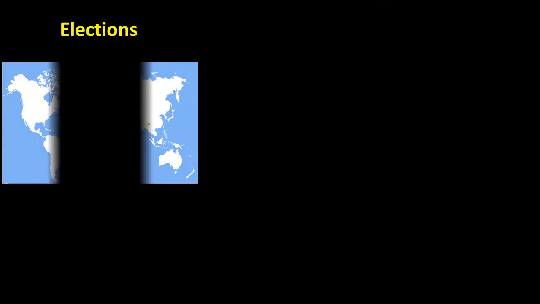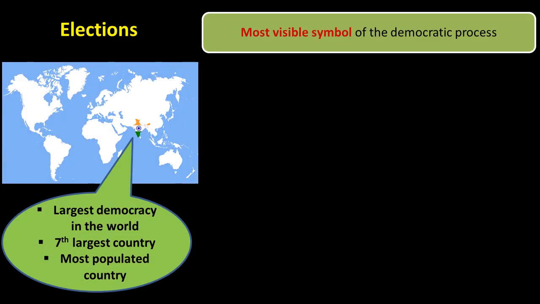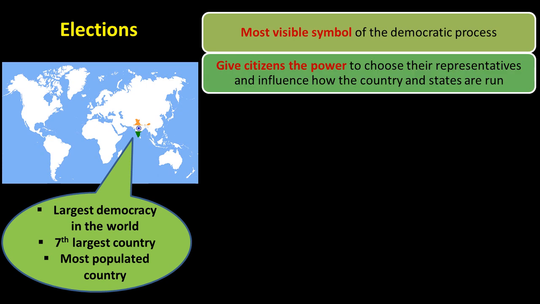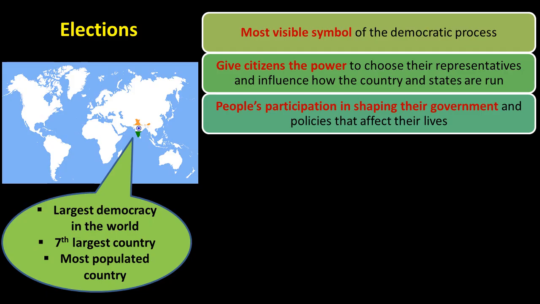Elections. Elections are the most visible symbol of democratic process. They give citizens the power to choose their representatives and influence how the country and the states are run. By voting, people participate in shaping their government and policies that affect their lives.